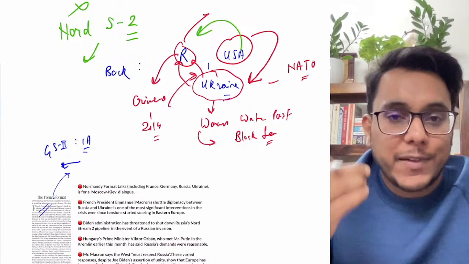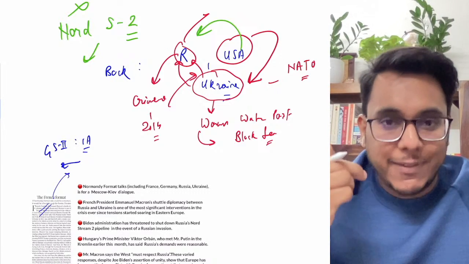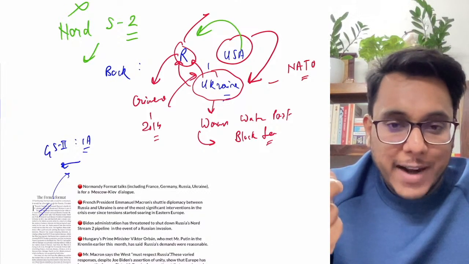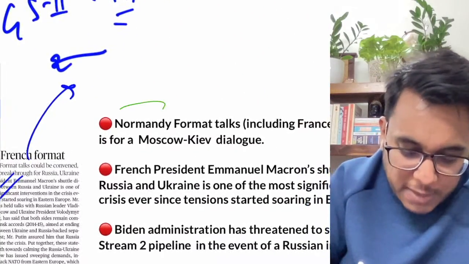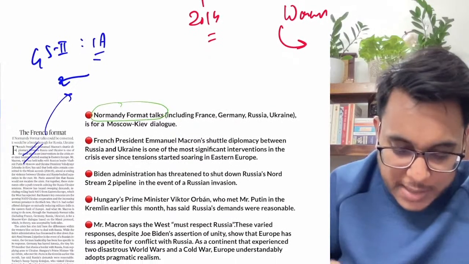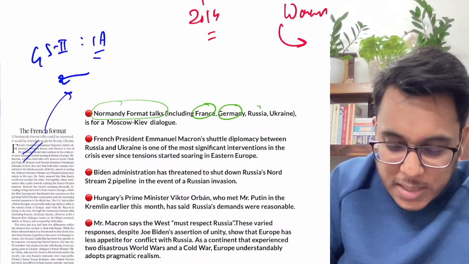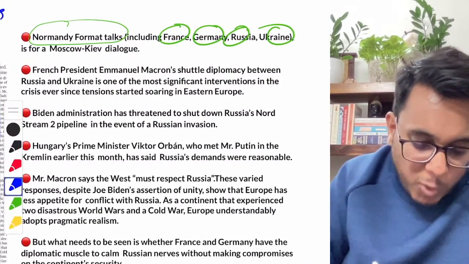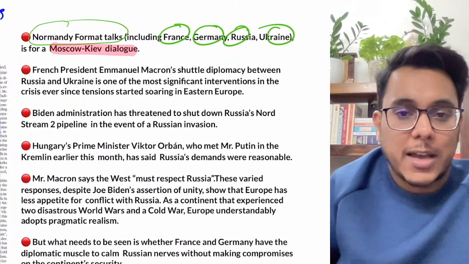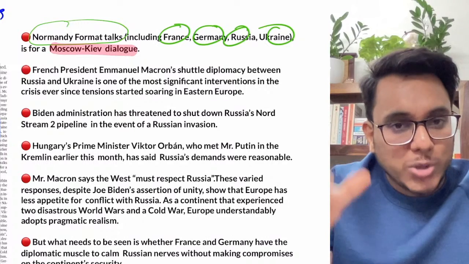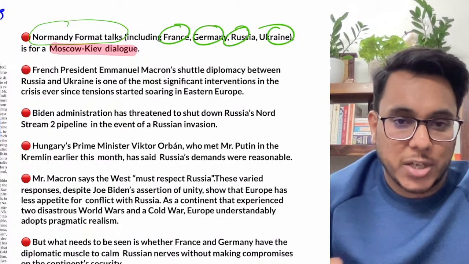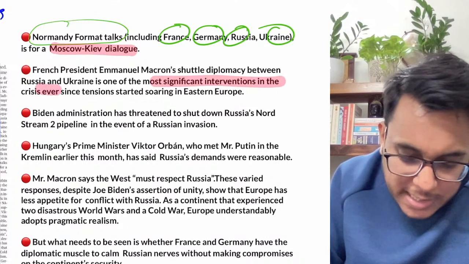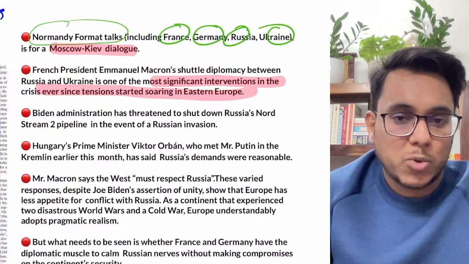What had happened? France has intervened in this matter, and France has again carried out shuttle diplomacy. I told you what shuttle diplomacy is. France started the Normandy format talks. Now what are these Normandy format talks? They include France, Germany, Russia and Ukraine, and they are focused on initiating a Moscow-Kiev dialogue, a Ukraine-Russia dialogue, so that both can come to peace and avoid any confrontation. The French president Emmanuel Macron carried out the most significant intervention since this crisis began in Europe.